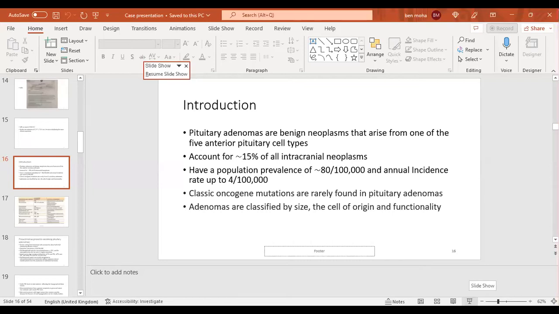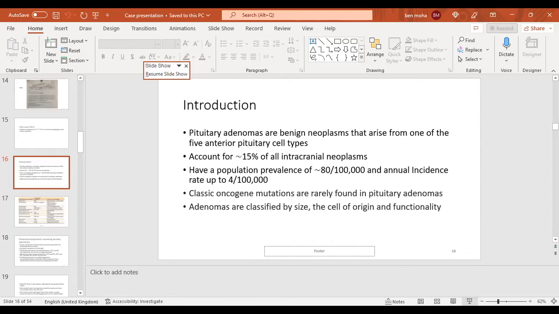So today I want to discuss pituitary adenomas, one of the most common, including both functioning and non-functioning. That is a prolactinoma, which is a prolactin secreting type of pituitary adenoma. So today we will see briefly about this prolactinoma, a prolactin secreting type of pituitary adenoma. So these pituitary adenomas are benign neoplasms.